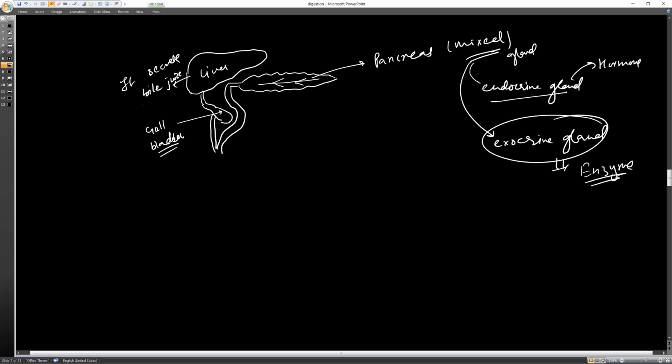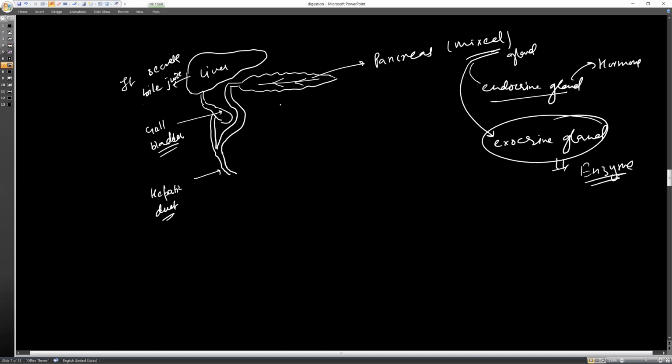And then a common duct, which we call the hepatic duct, carries the secretion of both liver and pancreas into the small intestine. I'm just making a common duct here.